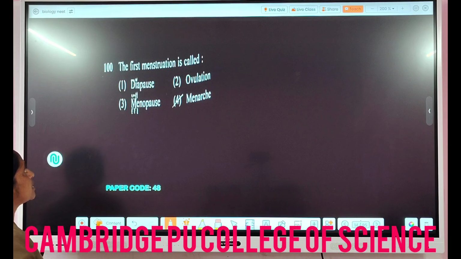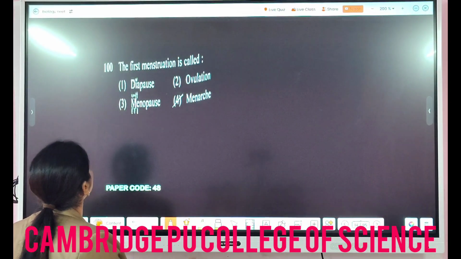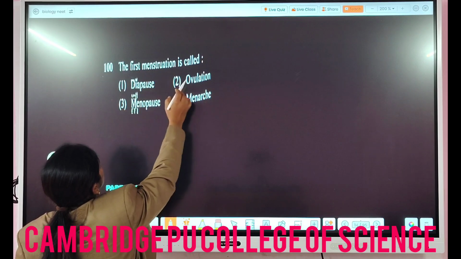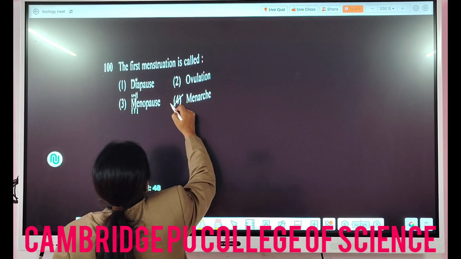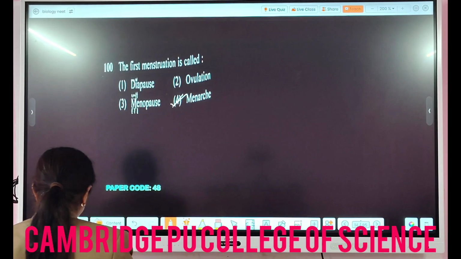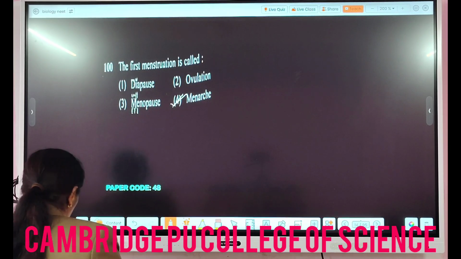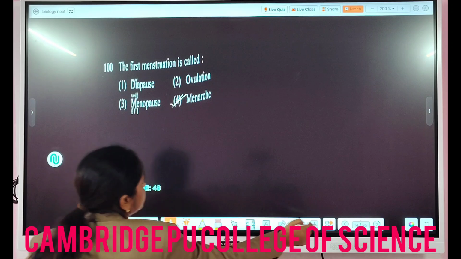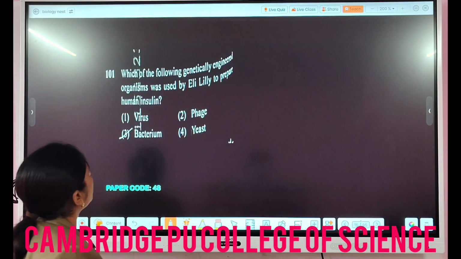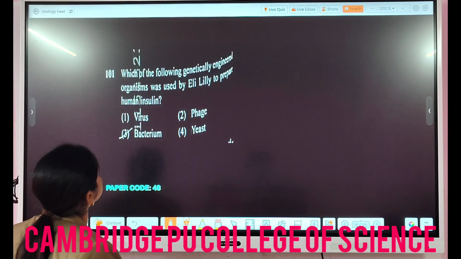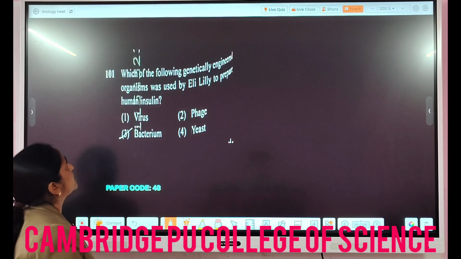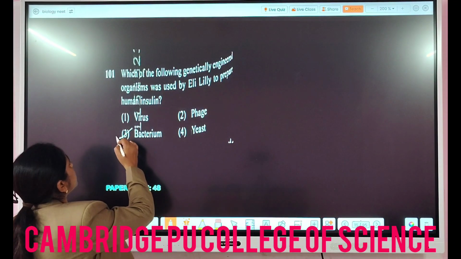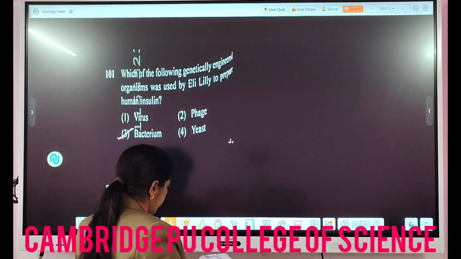The first menstruation is called as, from the human reproduction chapter. So for question number 100, the first menstruation is called what? It is called menarche, right? Then next one, which of the following genetically engineered organisms was used by Eli Lilly to prepare human insulin? You know it was prepared in the E. coli bacteria. So bacterium is the correct answer for this one, 101, option 3.